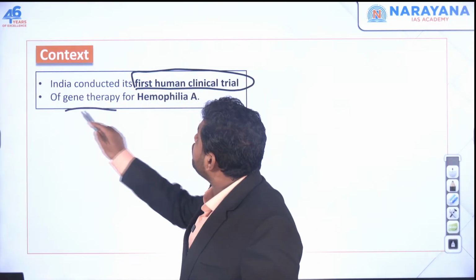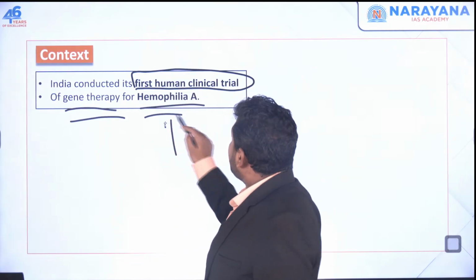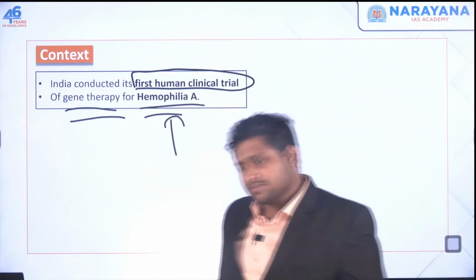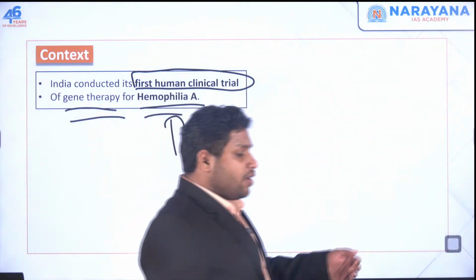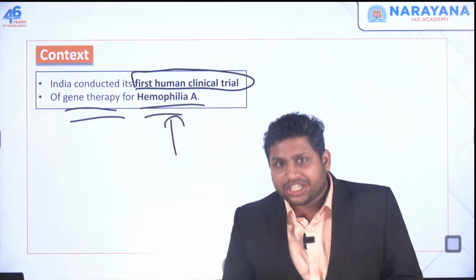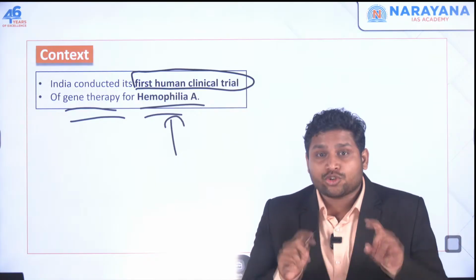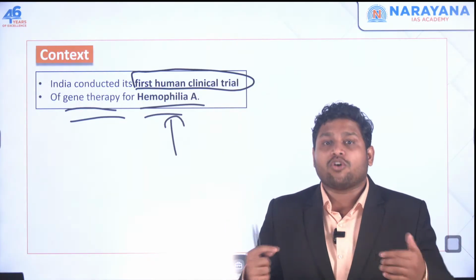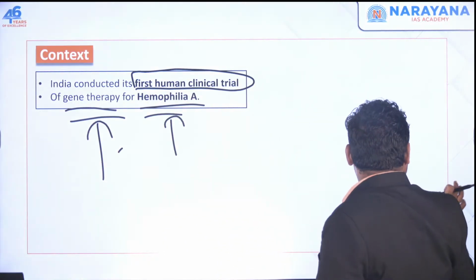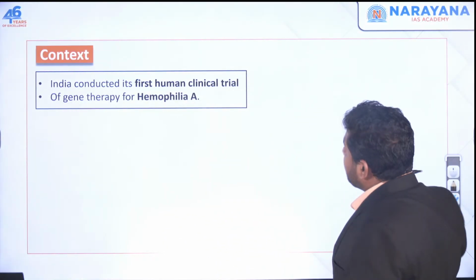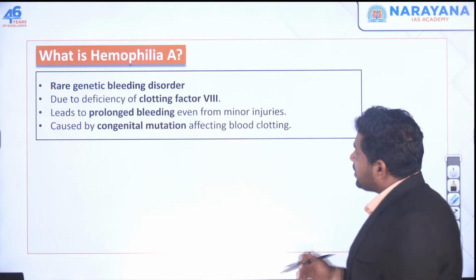This is the trial of gene therapy for a disease called hemophilia A. It's a genetic disorder, so we wanted to make changes in the genes, and that we have done. This method of solving this problem is called gene therapy, and this is being done for the first time. So it's an important news.